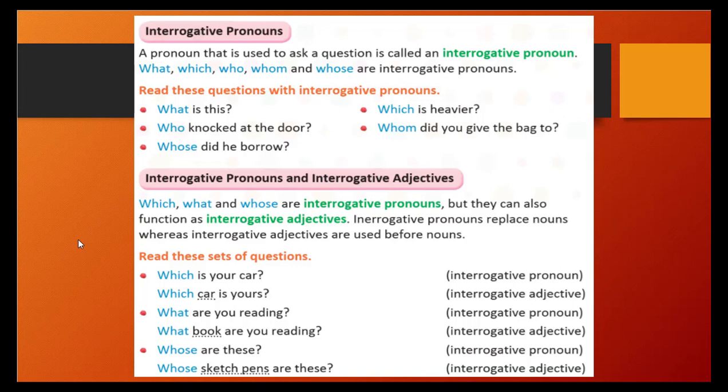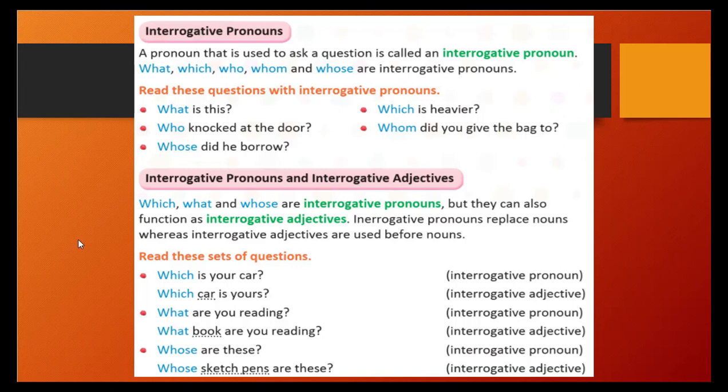Which is my car? Which is your car? That is, which car is yours? What are you reading? What book are you reading? Whose are these? Whose sketch pens are these? See, you see here, we have given some examples. You can see here the first one is used as an interrogative pronoun and the second one with an adjective, right? Here we have not replaced.